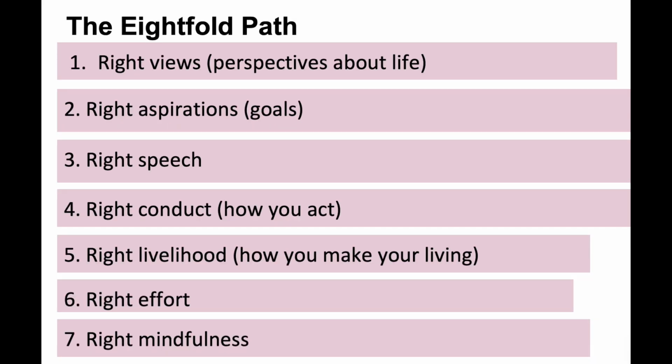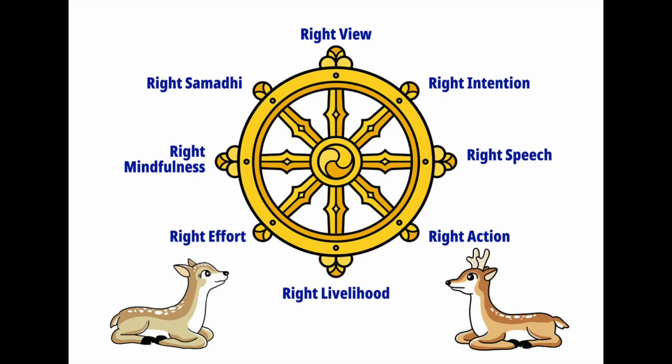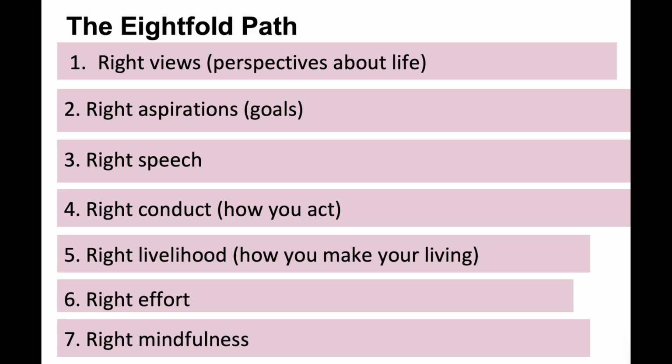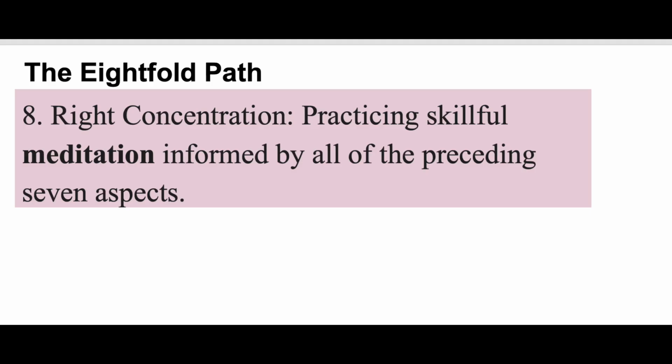Now, if we briefly review the Eightfold Path, the first 7 are here. Number 1 being right views, perspective about life, right aspirations, meaning selflessness and all about helping others, the right speech, the way that we speak to other people and to ourselves, the right conduct, how we act, as well as choosing the right livelihood, how we make our living, the right effort, the right mindfulness.